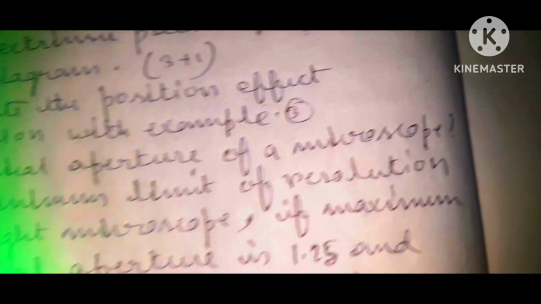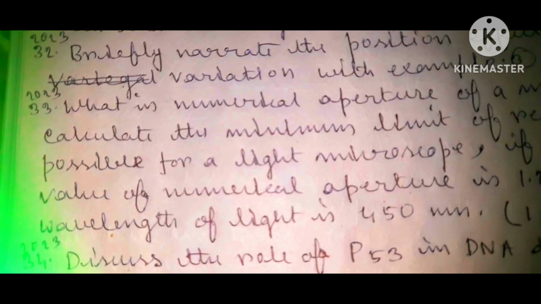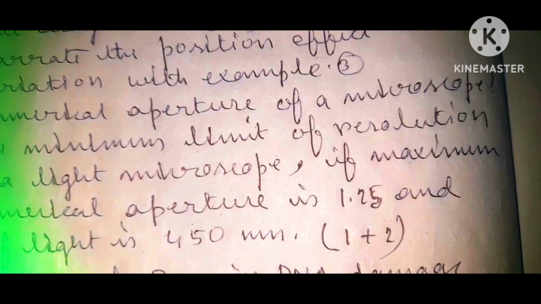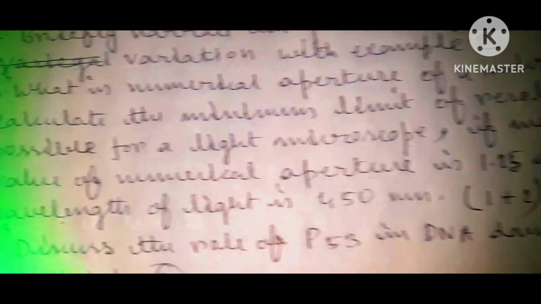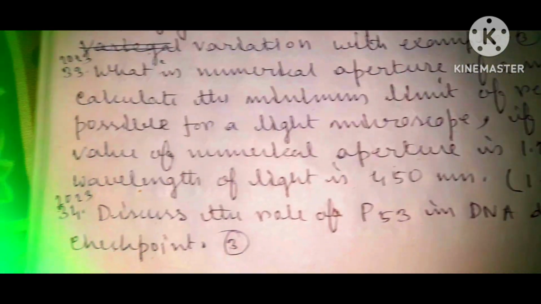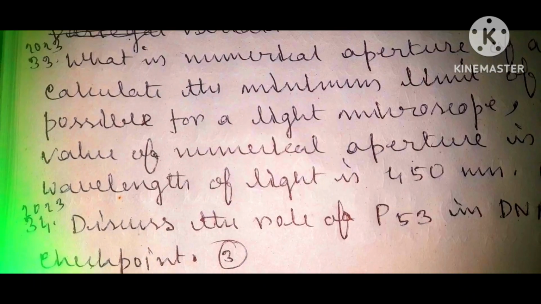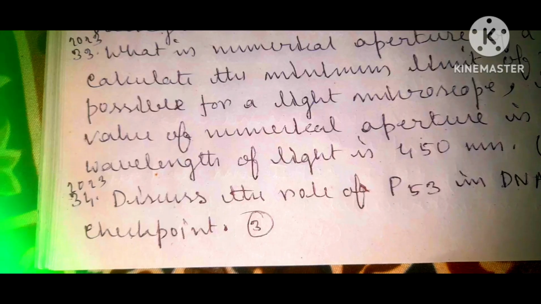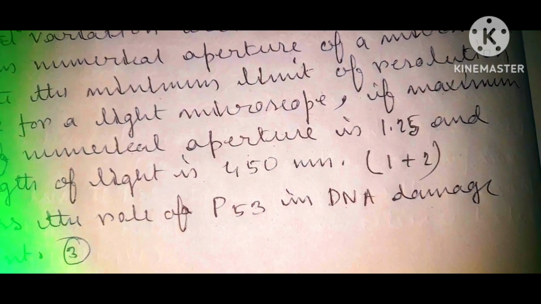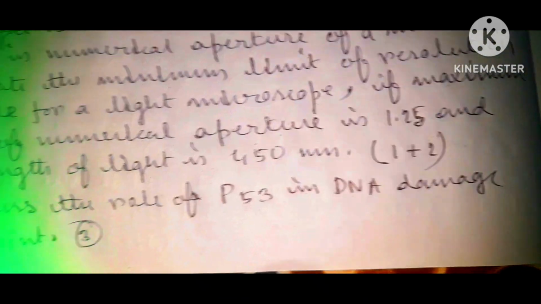What is numerical aperture of a microscope? Calculate the minimum limit of resolution possible for a light microscope if maximum value of numerical aperture is 1.25 and wavelength of light is 450 nanometer, carrying 1 plus 2 marks.